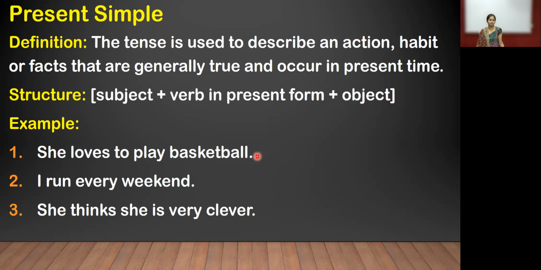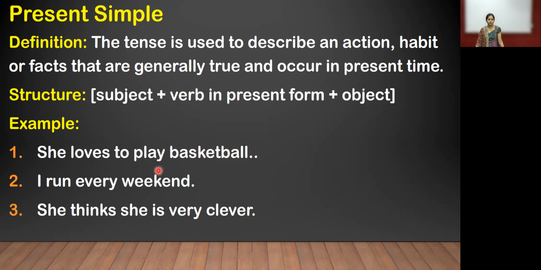She visits. We have to use the s in that word. So in the first example, she loves to play basketball, what is the main thing? We use the s. So it will be she loves to play basketball. The basketball play will be in present and basketball is the object.